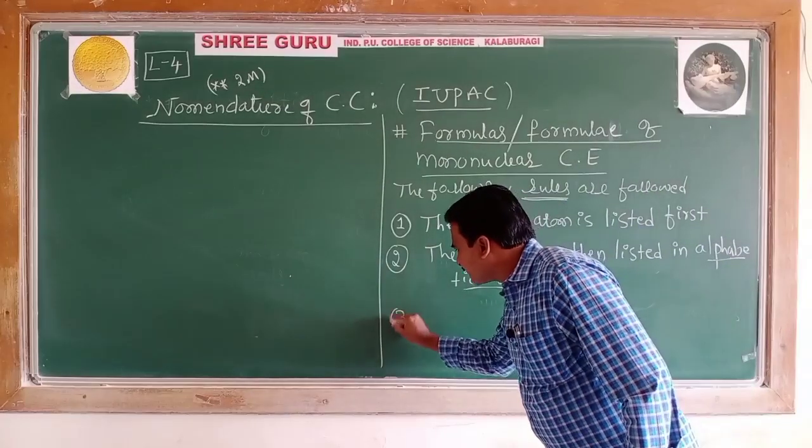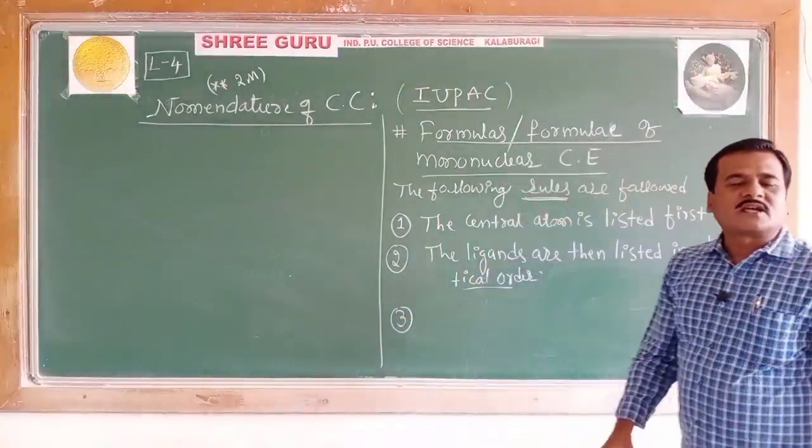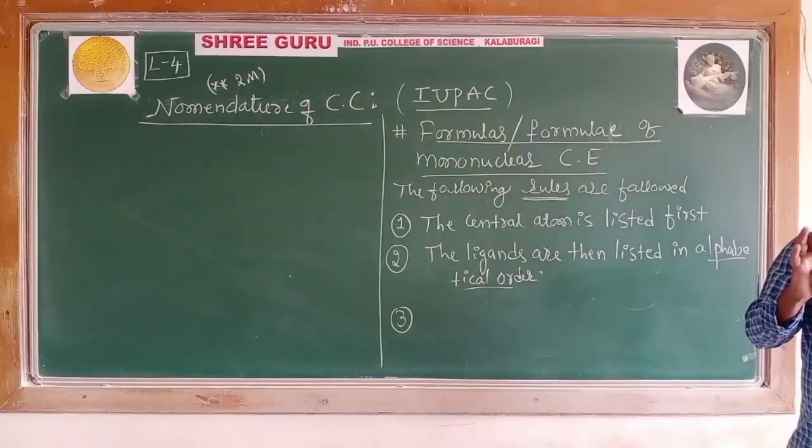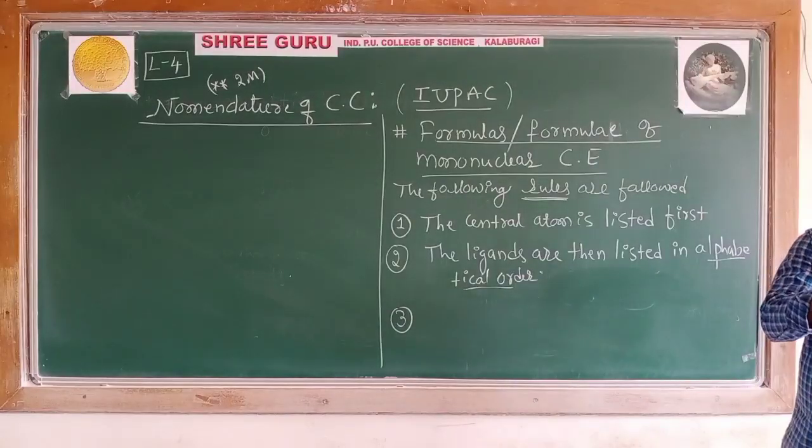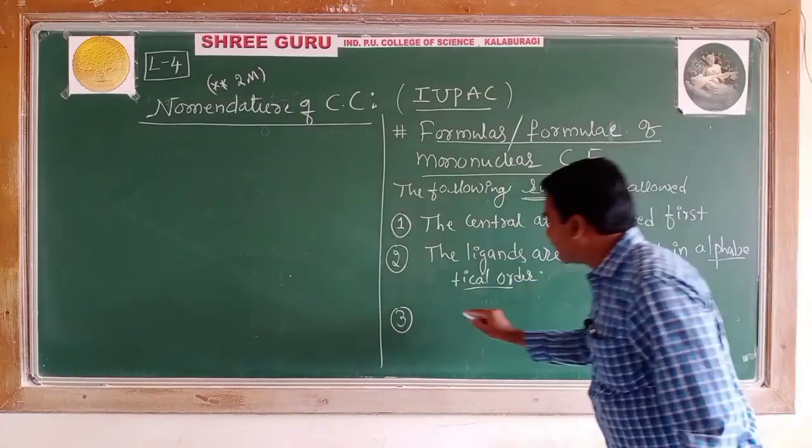Rule number 3. Third rule. What does the third rule say? Polydentate ligands are also listed alphabetically.